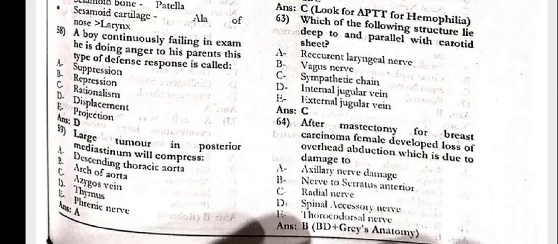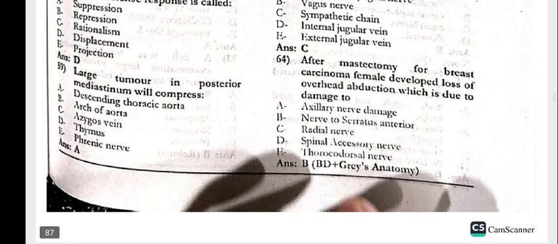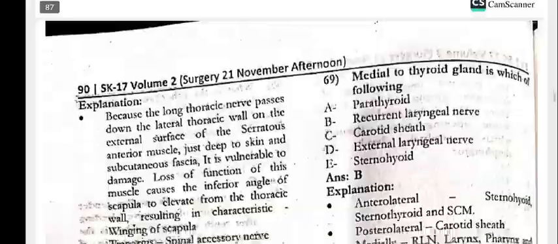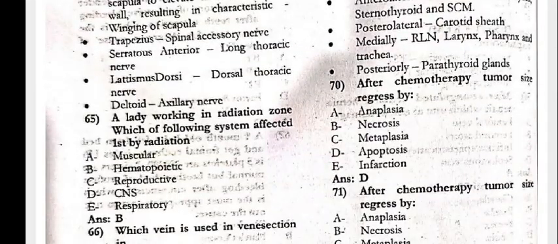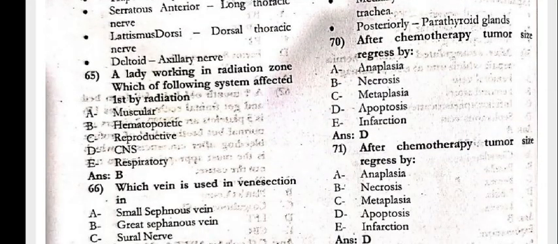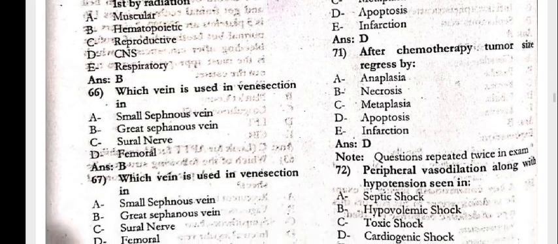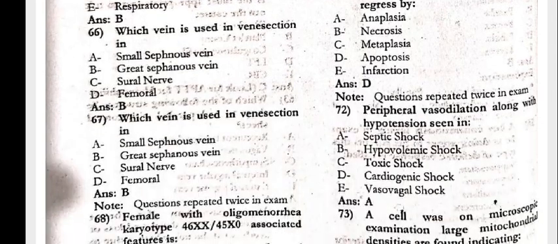Next, which of the following structure lies deep to and in parallel with the carotid sheath, that is the cervical sympathetic chain. After mastectomy for breast carcinoma, female develops loss of overhead abduction, which is due to the damage of the nerve to the serratus anterior. Next, 65, a lady working in the radiation zone, which of the following systems is affected first by the radiation, that is the hematopoietic. Which vein is used in the venesection? There is a great saphenous vein.